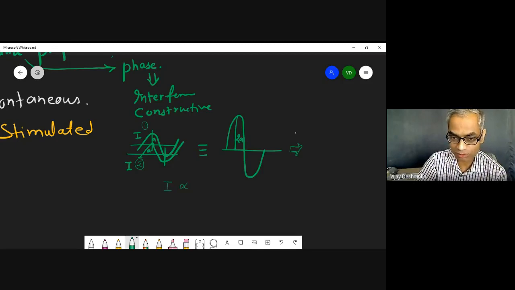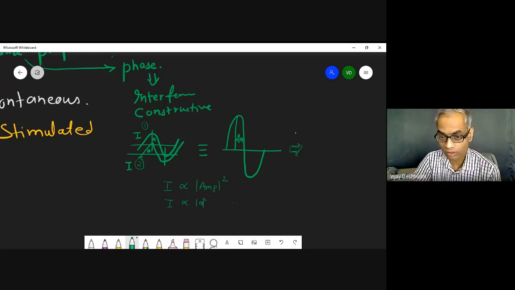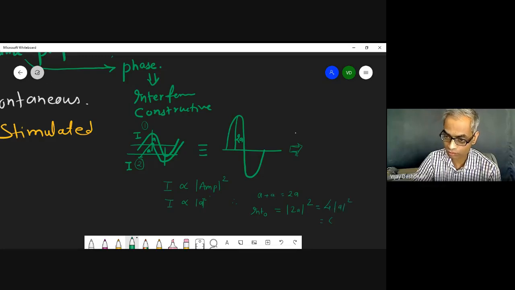The intensity is proportional to the amplitude square. So I is proportional to A square. And therefore A plus A becomes 2A. So the output intensity I0, suppose, is equal to 2A square, which is equal to 4 A square, that is equal to 4I.